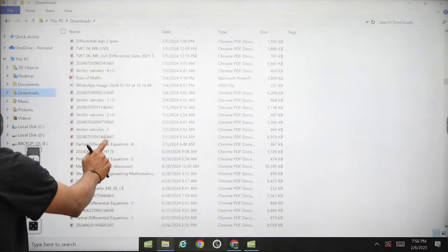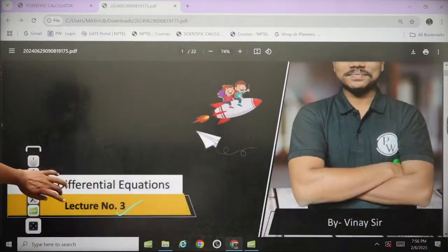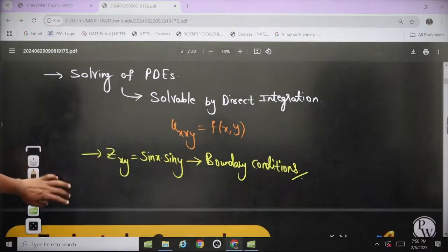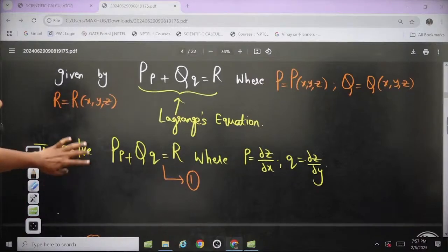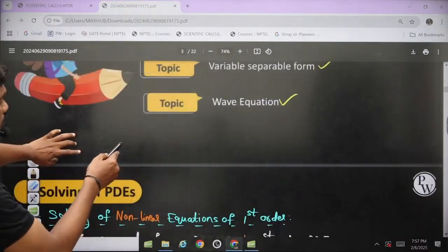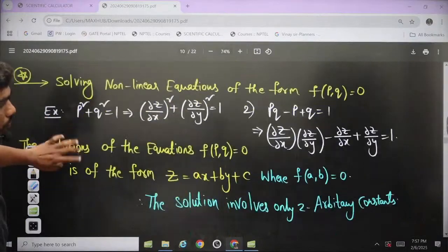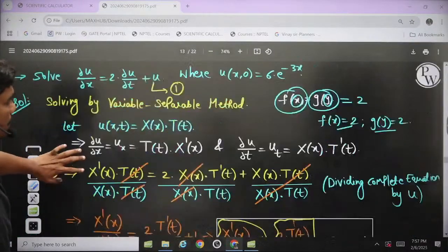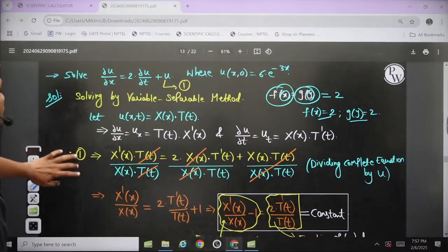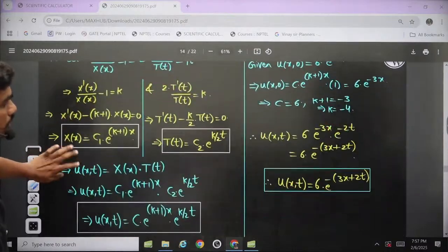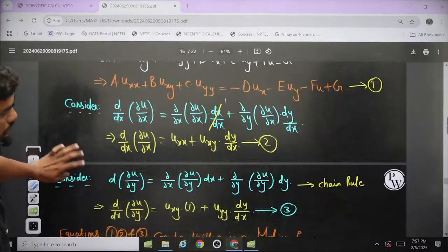PDEs, yeah. So if you look at the wave equation solution, following of PDEs, boundary conditions. Yeah, I think I've taught wave equations here. Yeah, wave equation. So let's see. This is the wave equation. No, it's one of the example questions. Fine, this is the classification.